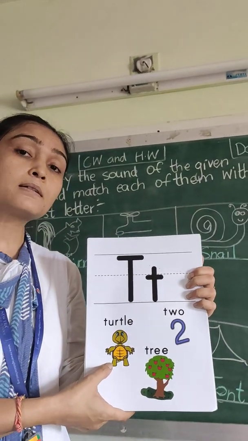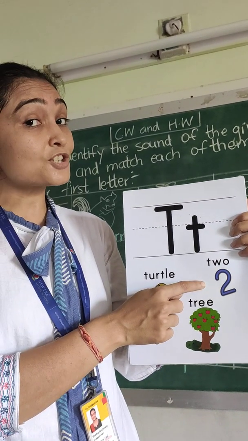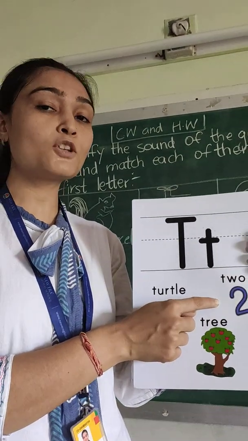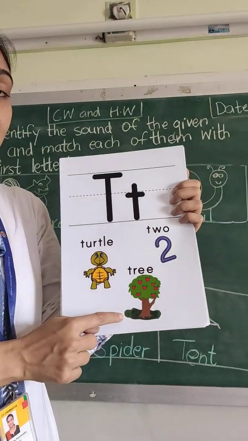What do you say? Turtle. And which number is this, children? Yes, it is number 2. Two. Turtle. And this is a tree.